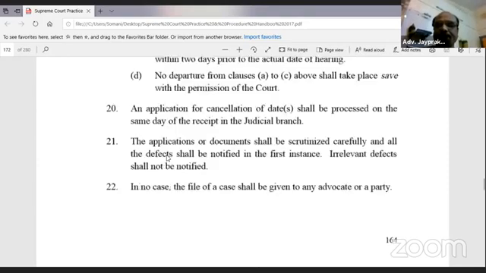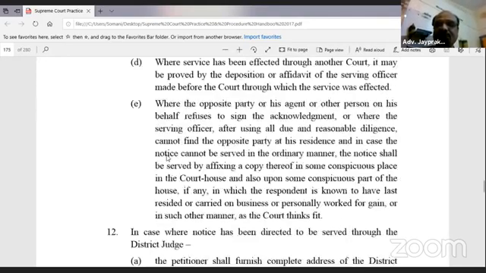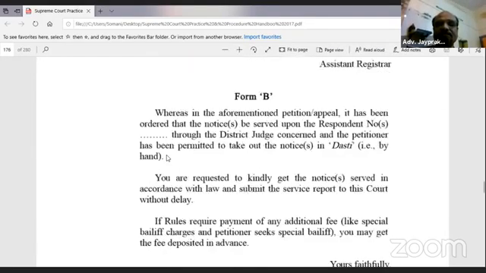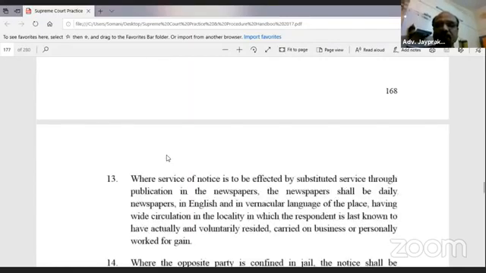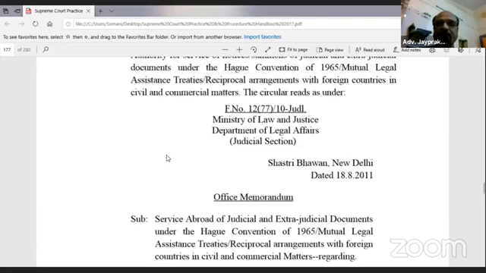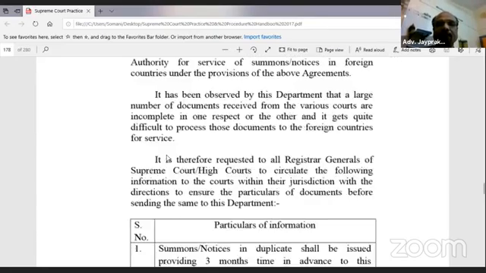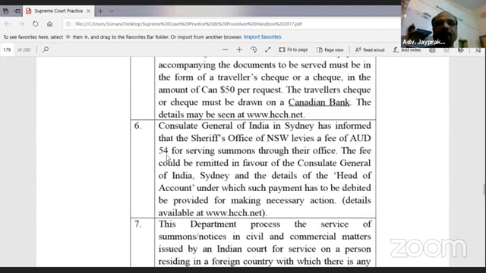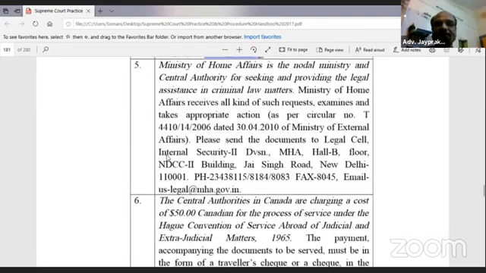See friends, these are the forms. Now 168. Where is 168? Memorandum. These are the forms.